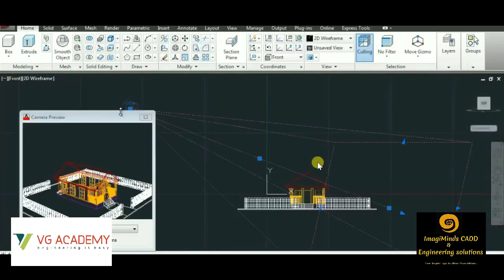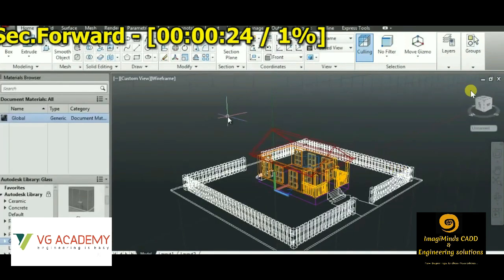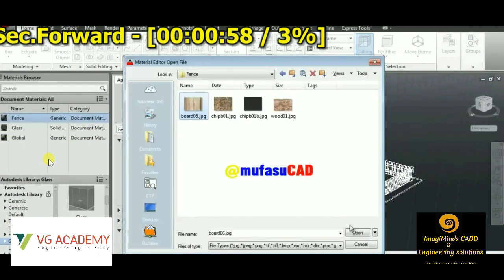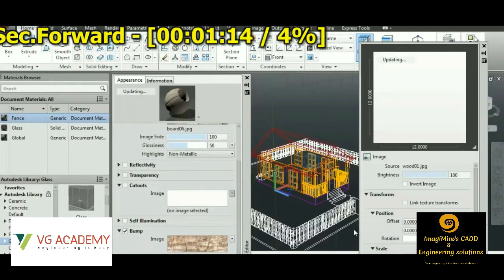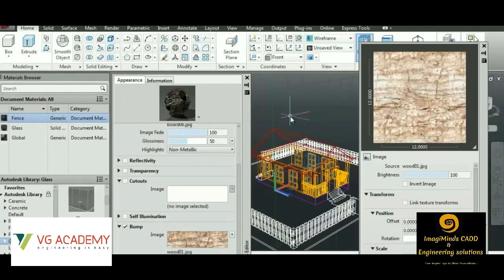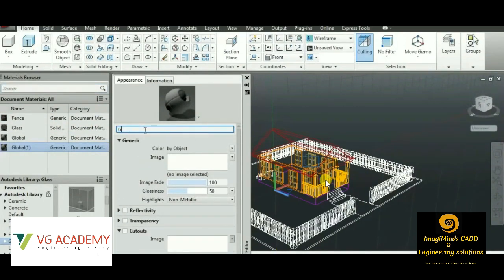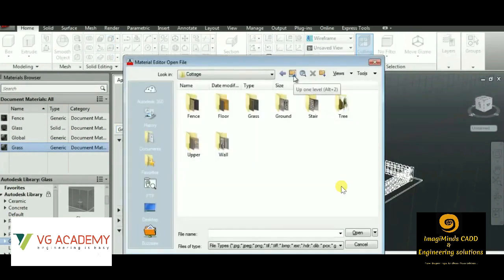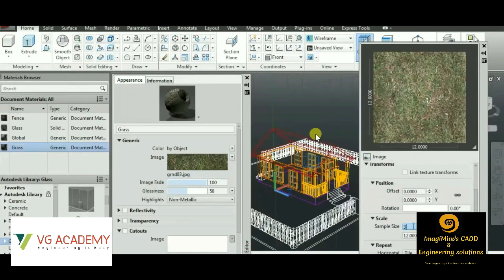We have different types of textures and colors which are already loaded in the Autodesk Material Library. So this is the Autodesk Material browser. From there we can choose different types of colors and materials, be it grass or glass, concrete, brick, wood, any type of texture can be chosen. Or there is another option: you can download any type of texture from the internet, from Google. You can download a picture and apply that exact texture to the 3D model that we have generated in AutoCAD.